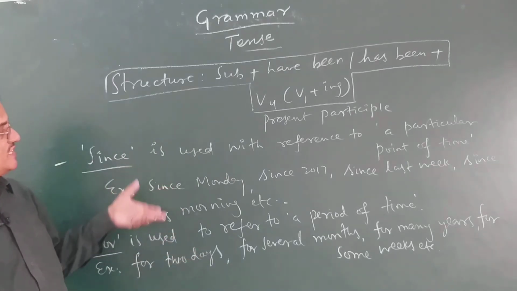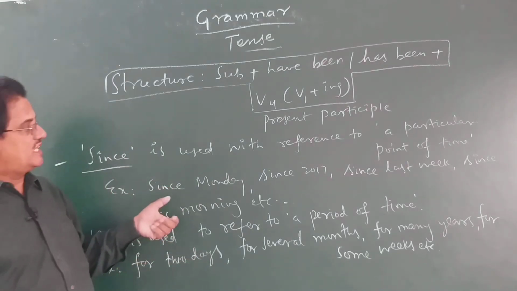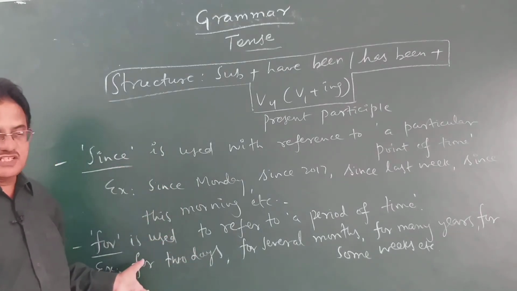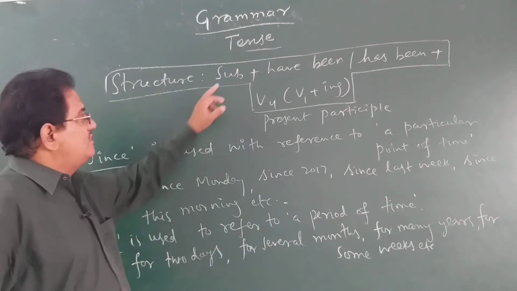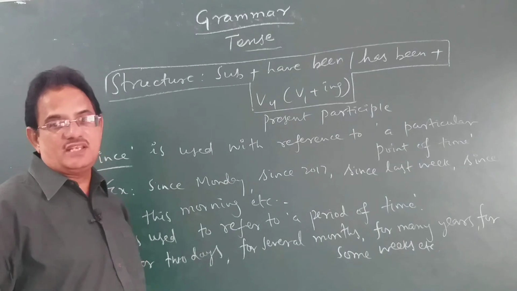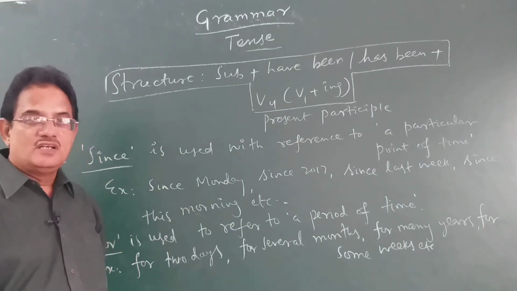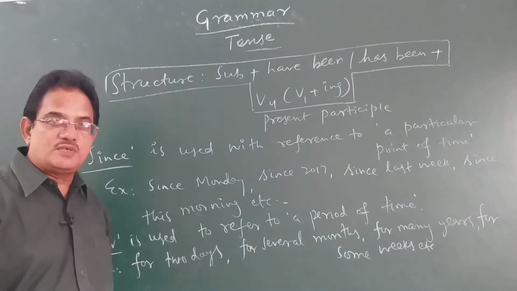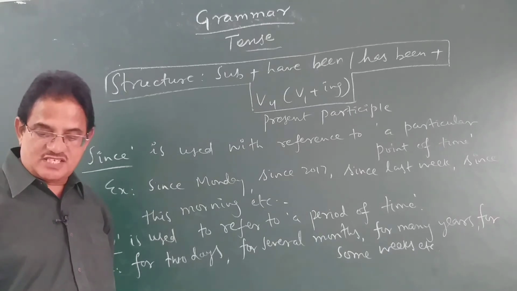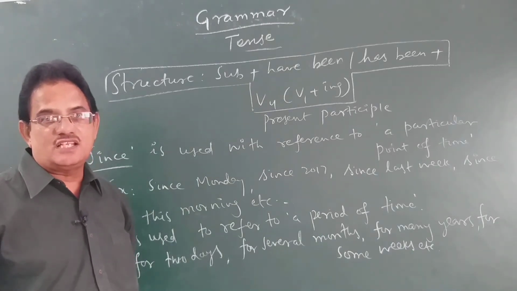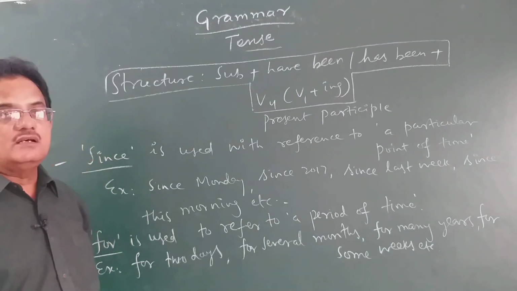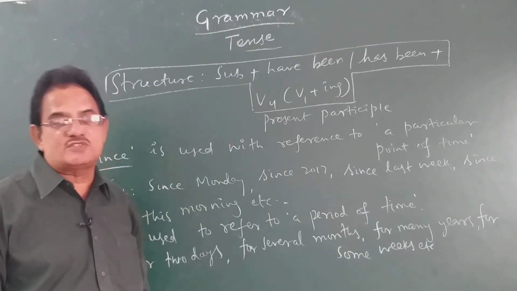Okay, children, this is the difference between the use of since and for. Most of the time, by looking at these words also, along with this structure, have been and has been followed by the ing form of the verb, you can easily identify the tense of the verb in the sentence to be present perfect continuous tense. Okay, children, with that we come to the end of the present tense forms, the 4 forms of present tense.